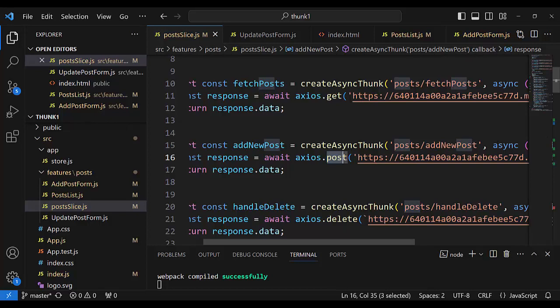You see how simple it is to use promise. We now have axios.post returning a promise, and that promise has a response. That promise has a payload if all is okay.